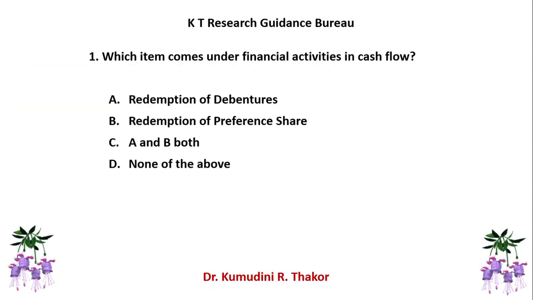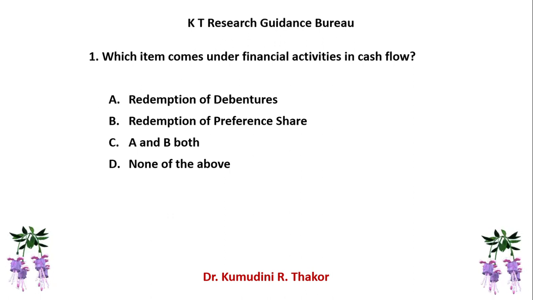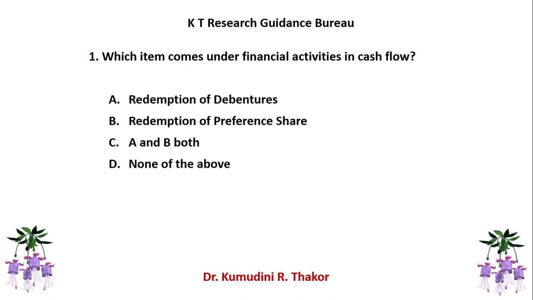Question is very easy. Which item comes under financial activity in cash flow statement? In the previous session, I explained the partition of cash flow statement and I hope it is still in your mind. There are four options: A, redemption of debentures; B, redemption of preference shares; C, A and B both; and D, none of the above.